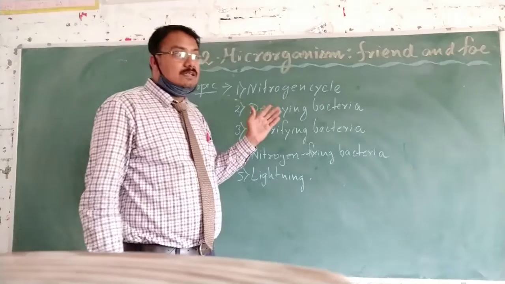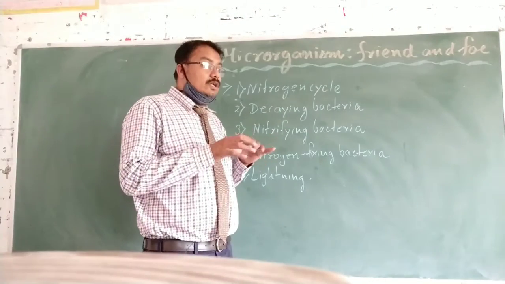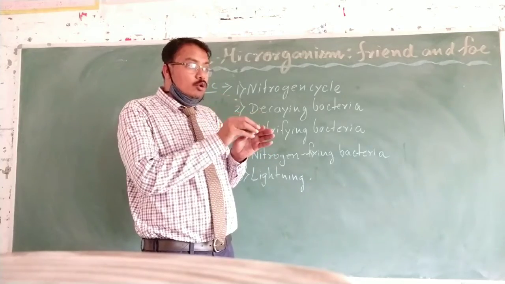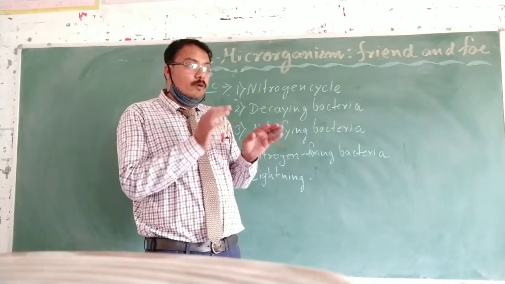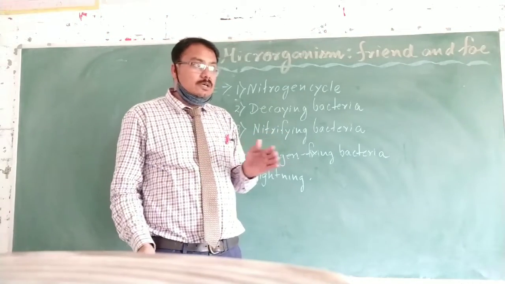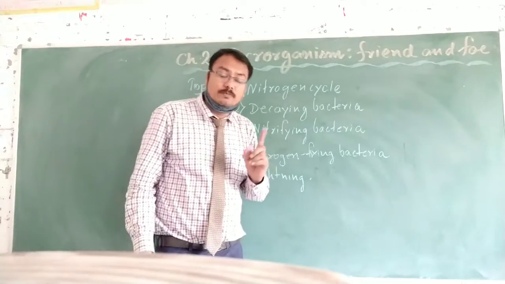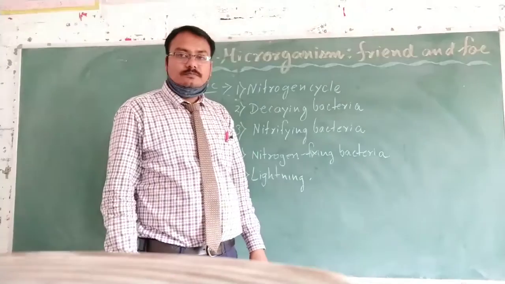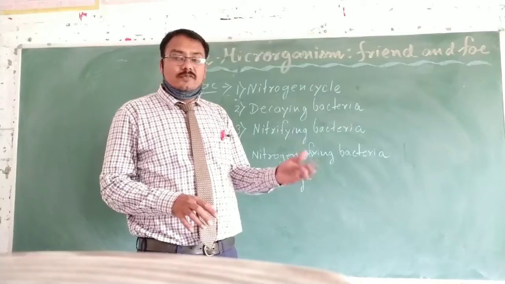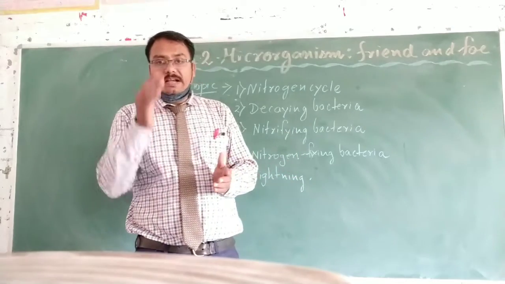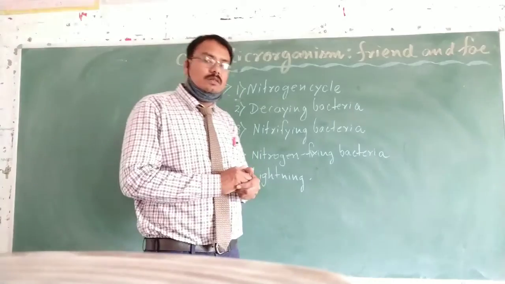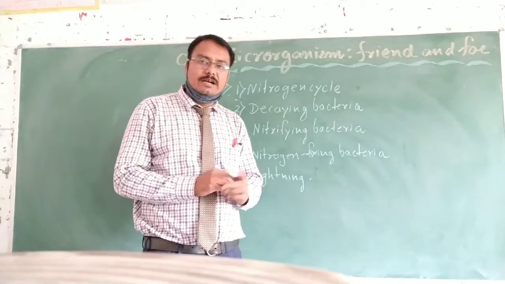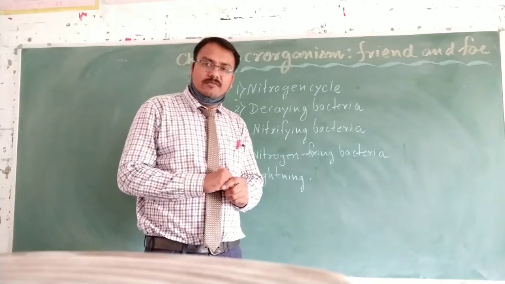There are bacteria present in the soil which decompose the dead organisms of plants and animals, and from inside the dead and decomposing matter they release the ammonia into the soil. Such a process is called ammonification, and this ammonification process is done by the decaying bacteria. There are a few bacteria present in the soil that convert the ammonia further into nitrate form. Such bacteria are called the nitrifying bacteria, and the process of conversion of ammonia into nitrate is called nitrification.